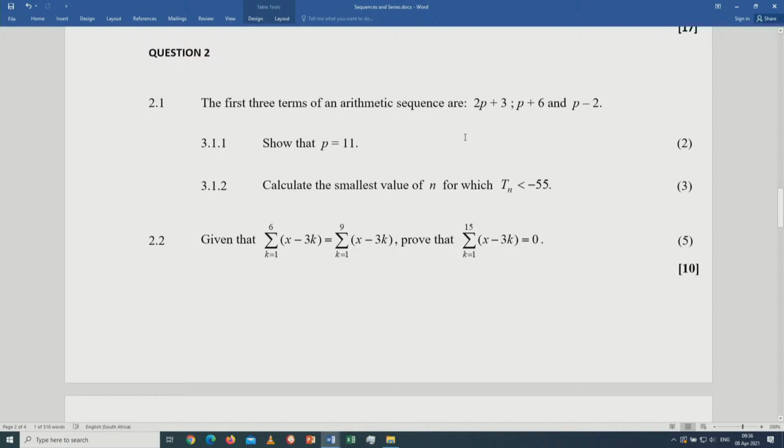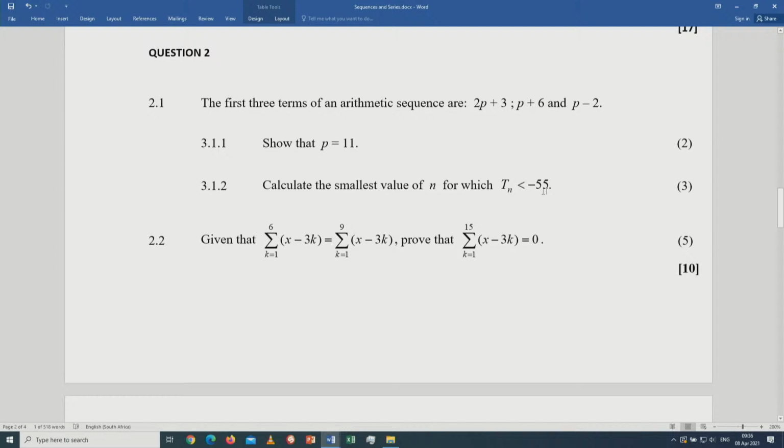Show that p is 11. I explained how to determine the value of p. We use the formula T2 minus T1 equals T3 minus T2. As you substitute those values, use brackets, and then it's easy to work out the value of p. The value of p must be 11.